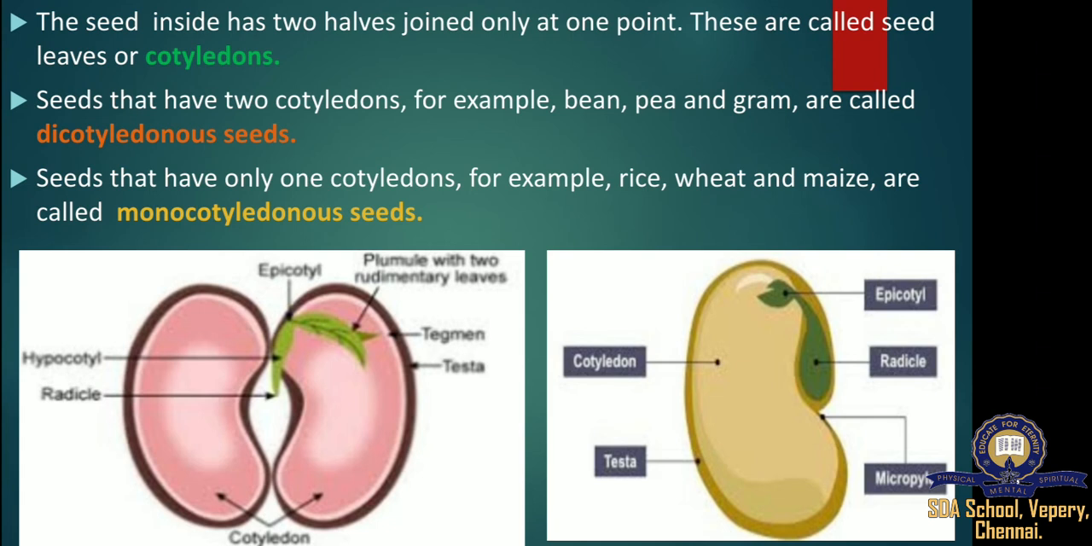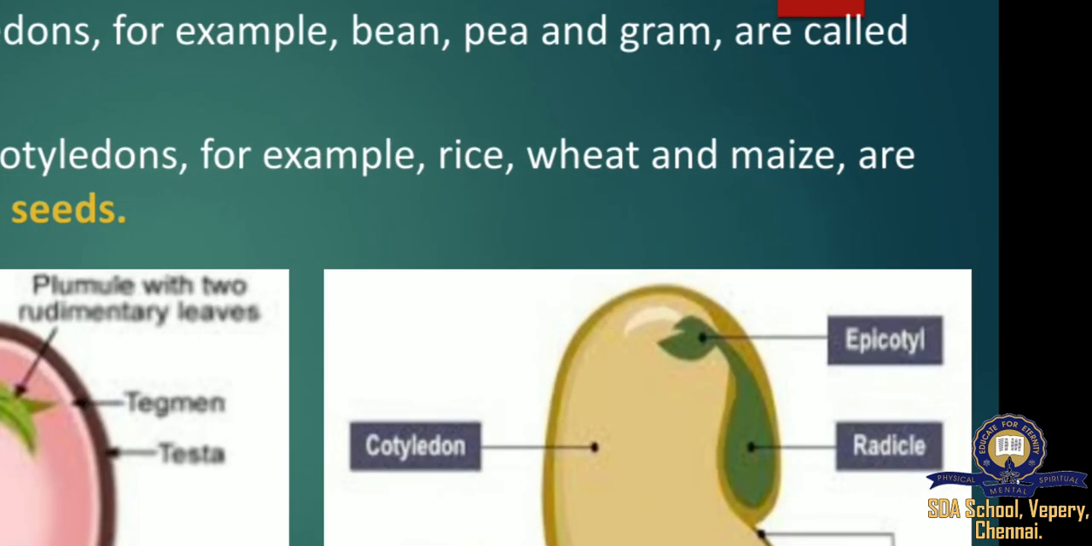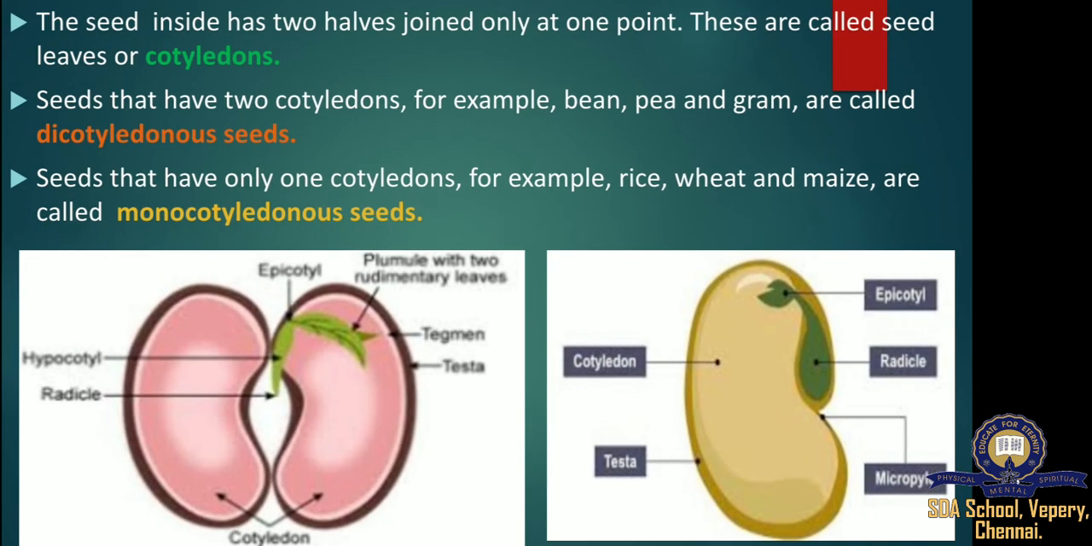The last one, endosperm. In some seeds such as castor, the endosperm is formed as the result of double fertilization. It's a food storing tissue. In plants such as bean, gram and pea, the endosperm is not present in the mature seed. Such seeds are known as non-endospermic.